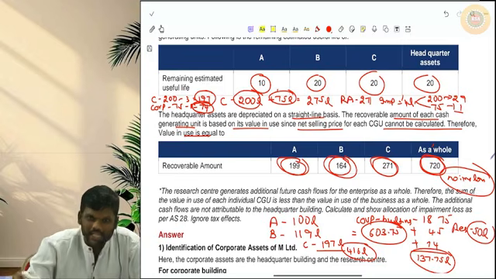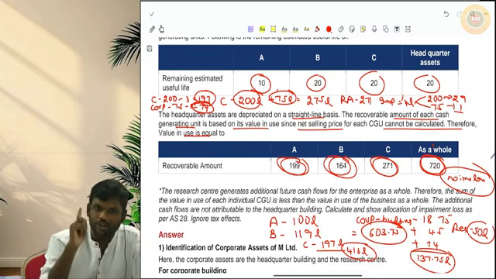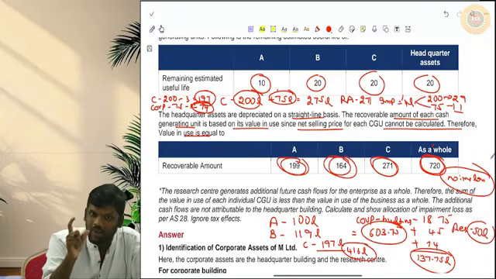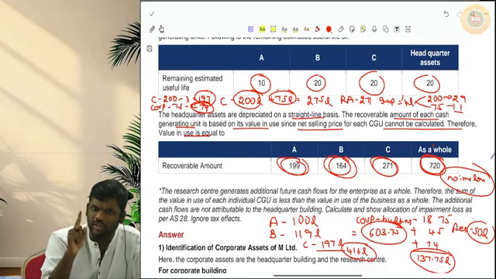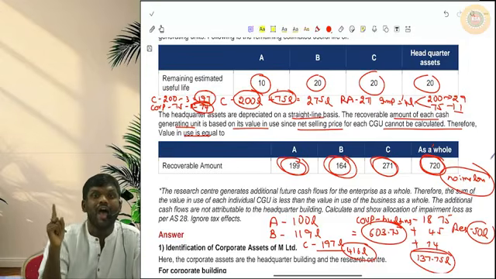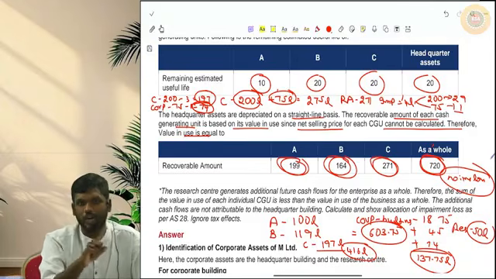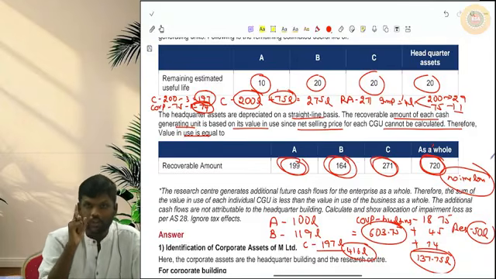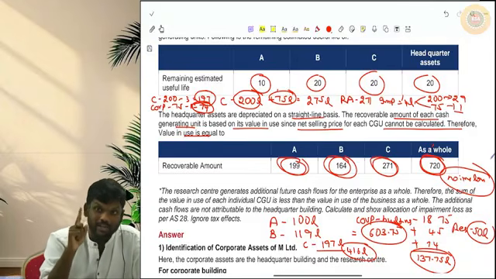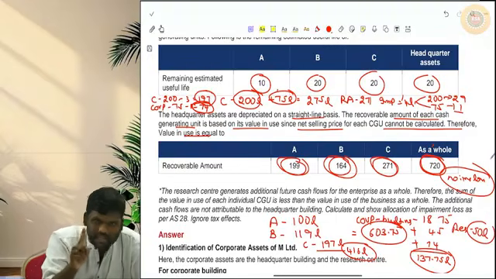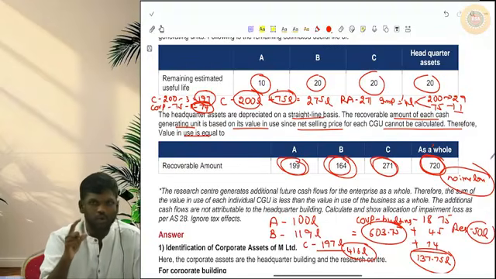Guys, for revision of the standard, first ensure you are very clear with how to charge impairment loss, and how to reverse impairment loss for an individual asset. A very important point is that after reversal of impairment loss, the carrying amount of the individual asset should not go beyond the carrying amount had there been no impairment loss. That point is very important. And on the revaluation reserve option 1, option 2, which is there in the G Limited question, ensure you practice that also. Then come to the CGU concept.